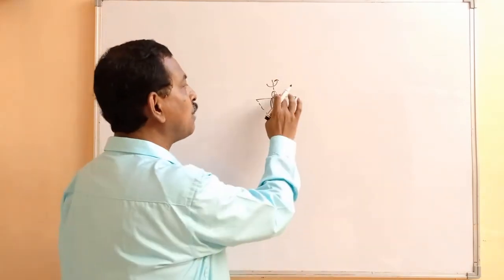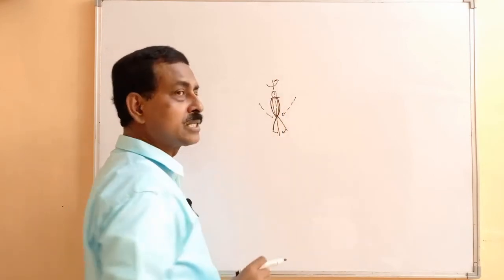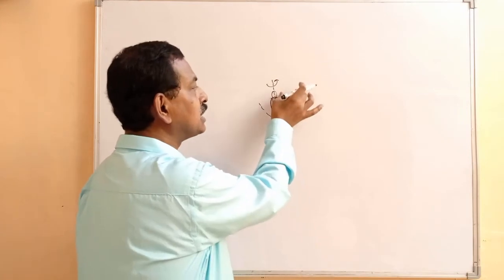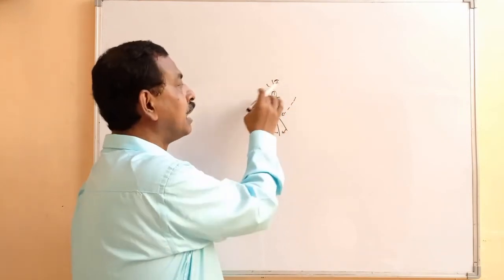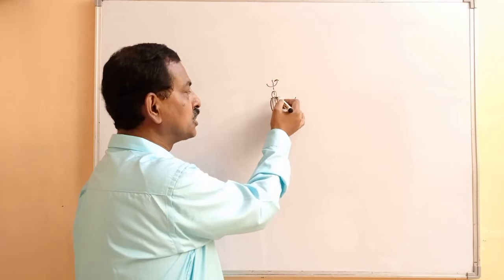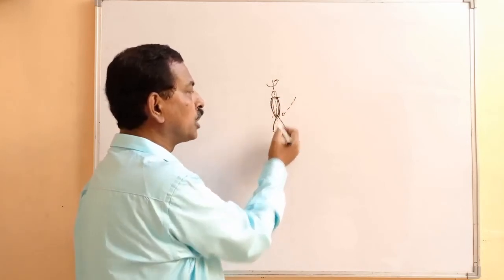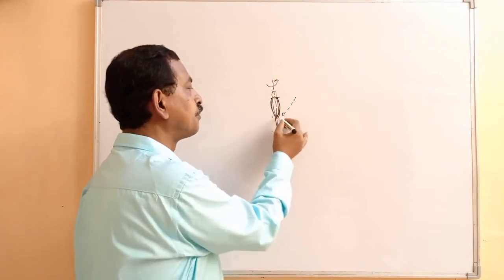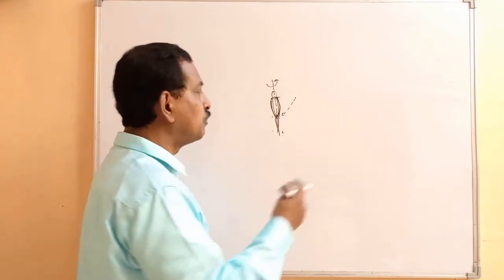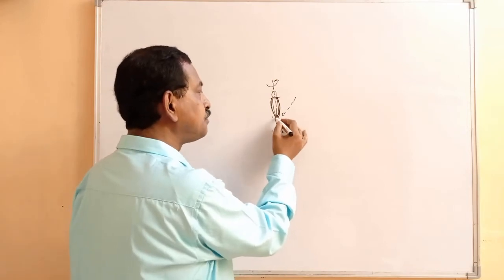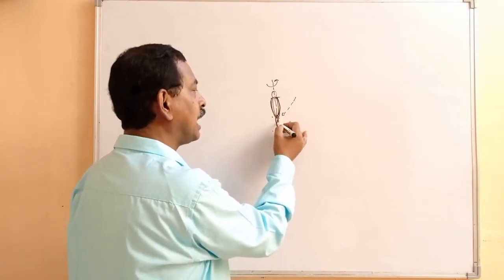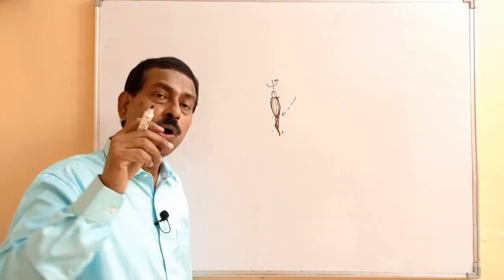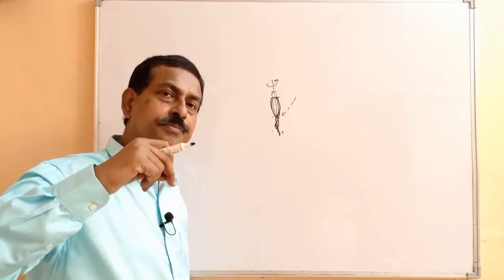In that case, what will happen? The distribution of the mass, especially for the hands and others, which was earlier at a larger separation or distance, is now at a smaller separation because it has come close to their body. Similarly, the legs also they are bringing close. In fact, you'll find that they may balance their entire weight on one leg, and that also on the toe of one leg.